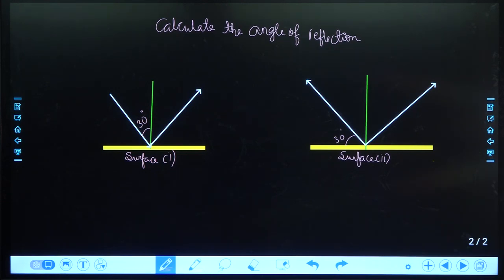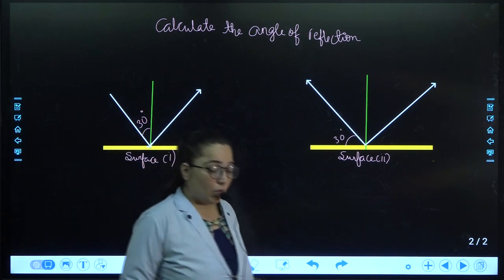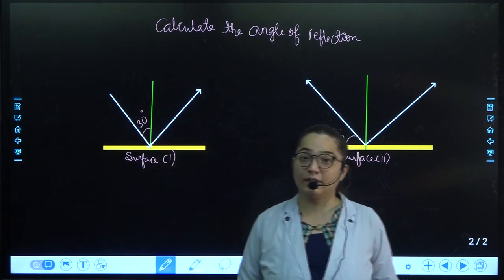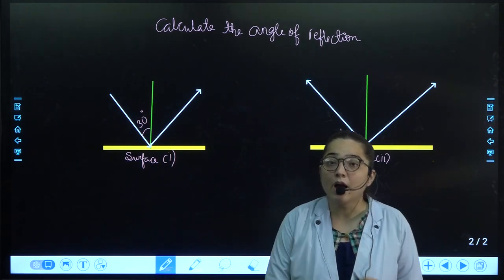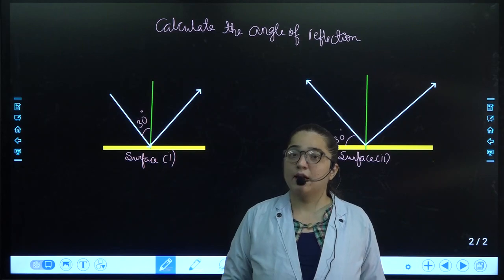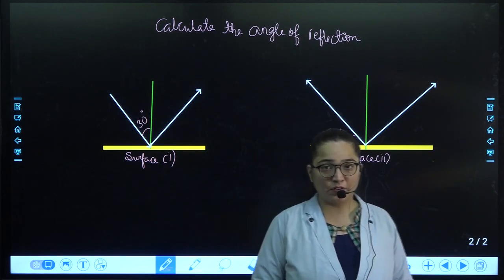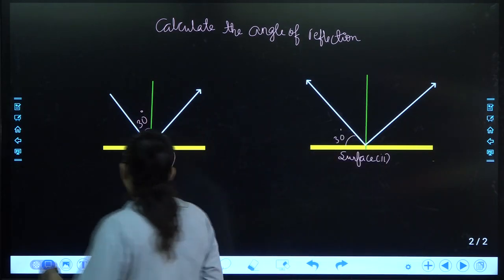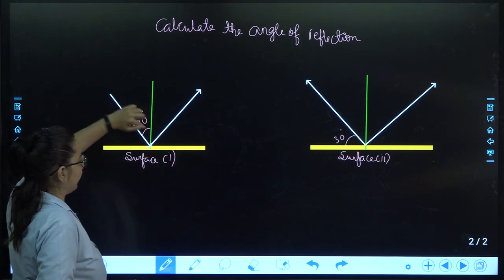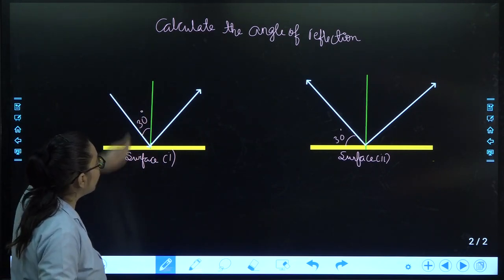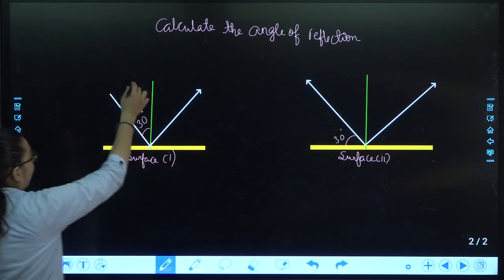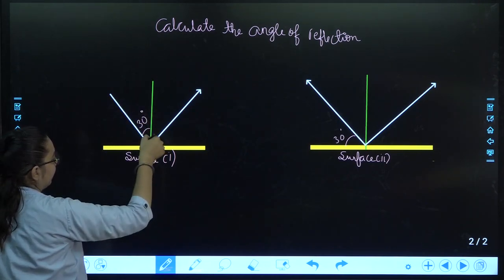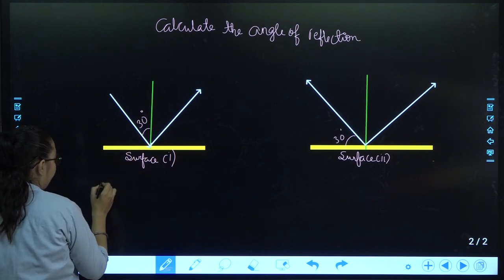Now, what is the angle of reflection? It is the angle between the reflected ray and the normal. And second thing you know is angle of incidence is equal to angle of reflection. Here, if the angle of incidence is 30 degree, what is the angle of incidence? It is the angle between the normal and the incident ray. So the angle between the normal and the incident ray is 30 degree.